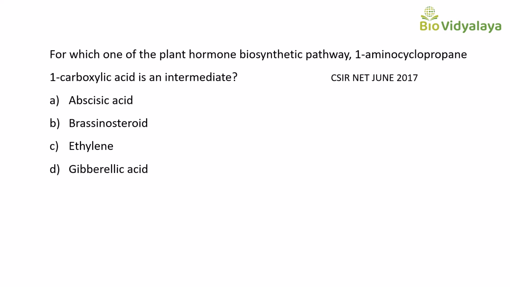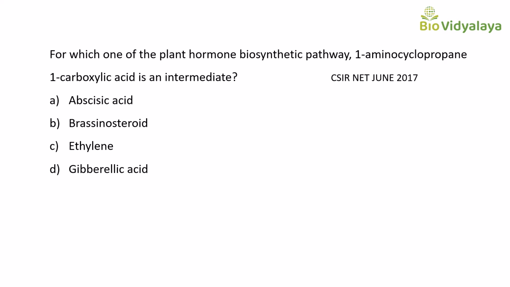This is the question from CSIR NET June 2017. Question is, for which one of the plant hormone biosynthetic pathways is 1-aminocyclopropane-1-carboxylic acid an intermediate? Options are option A, abscisic acid, option B, brassinosteroid, option C, ethylene, option D, gibberellic acid.